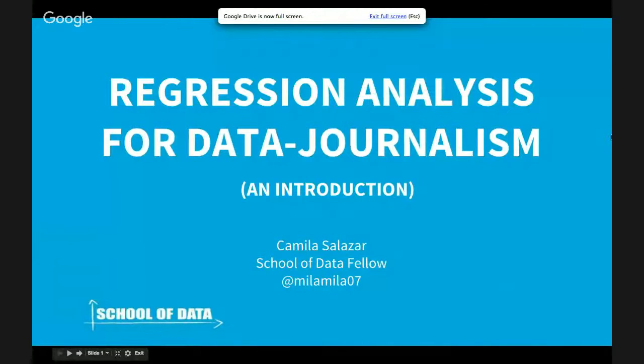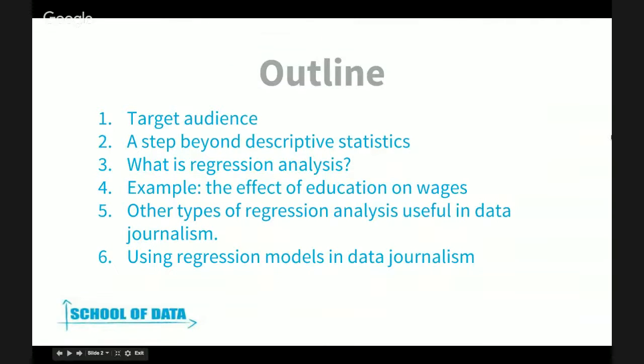Okay, so to start, I'm going to talk about the outline of this Skillshare. First, the target audience for whom it could be useful. Then the second part, which I call a step beyond descriptive statistics, because when you start doing data journalism, you mostly start with descriptive statistics, and this is a step beyond that. Then I'm going to explain the basics of regression analysis. Then, what is the linear regression model? That is the first model you use when you start working with regression analysis.